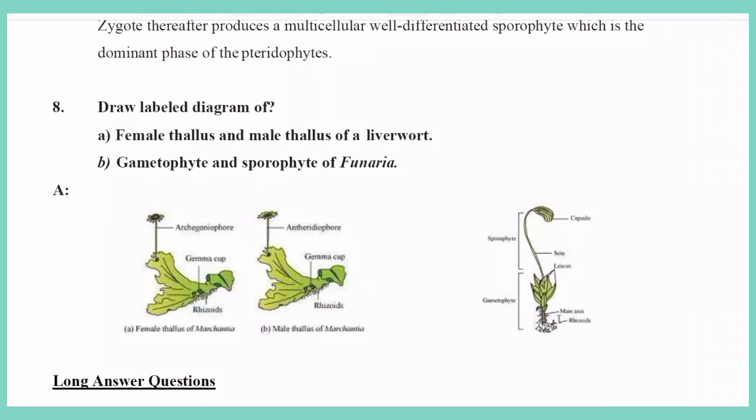Now this is also a most important question. Draw the labeled diagram of female thallus and male thallus of a liverwort. Already I said bryophytes are divided into three classes: liverworts, hornworts, and mosses, also called Hepaticopsida, Anthocerotopsida, and Bryopsida. The question also asks for the female thallus and male thallus in liverwort, and the gametophyte and sporophyte of Funaria.